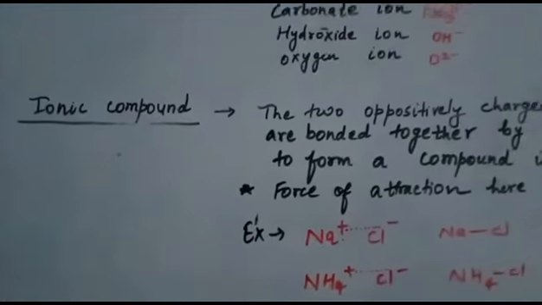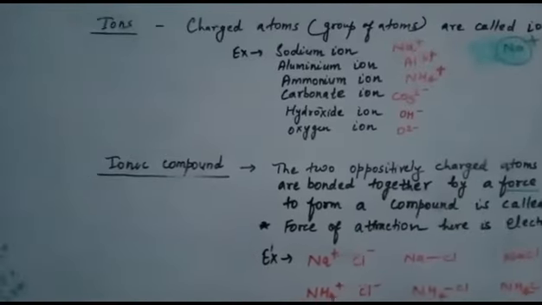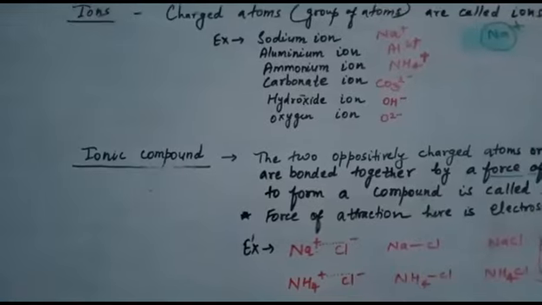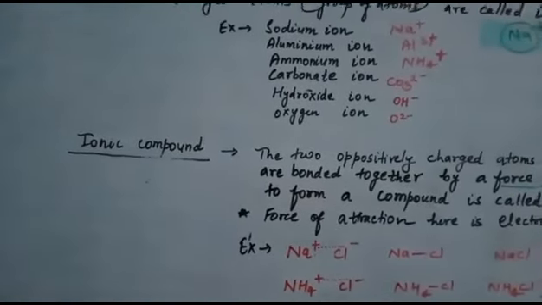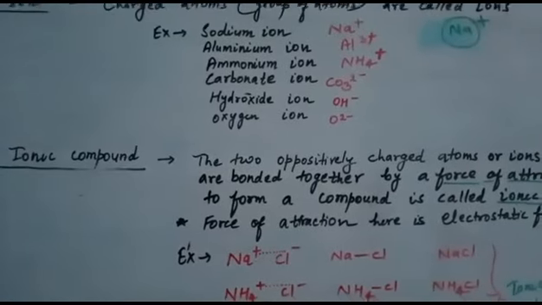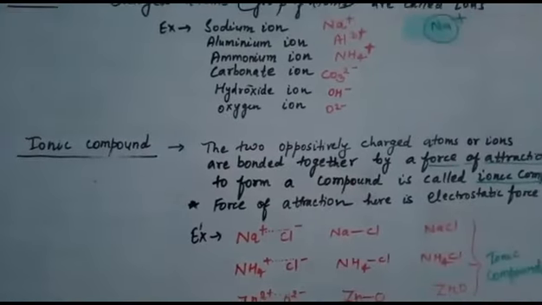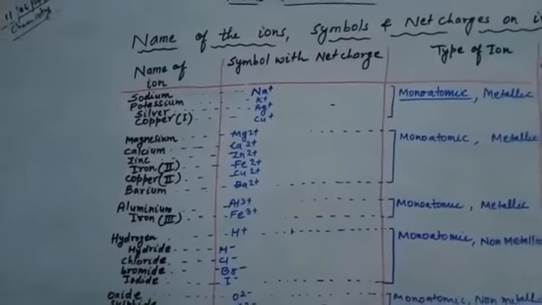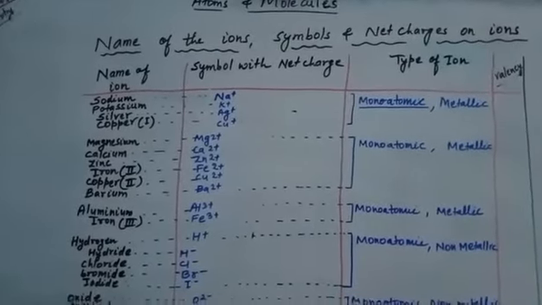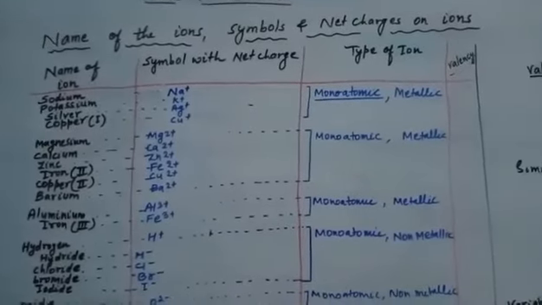Now we will see the symbols and some more examples of ionic compounds and the net charges acquired by them. Here we have the different ion names, their symbols, and the net charges acquired by them.